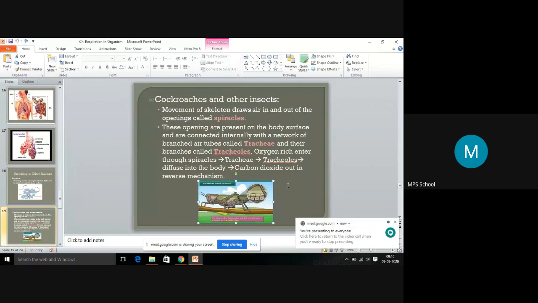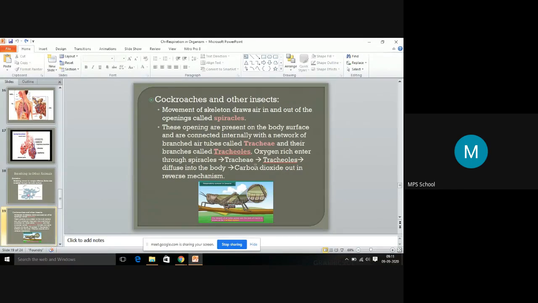That small opening draws the air in and out, meaning intake of oxygen and release of carbon dioxide take place through this small opening and the skeleton part. So the movement of the skeleton part of the insect inhales the air and exhales the carbon dioxide.